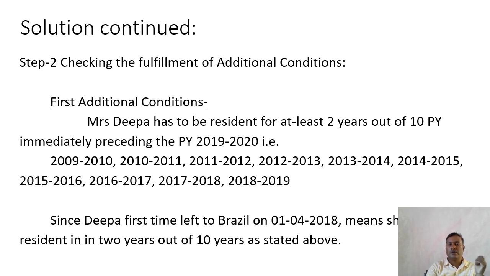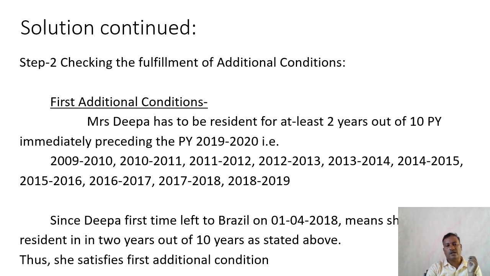Since Deepa first time left to Brazil in 2018, it means she was there in India for the prior years and she is a resident for 2 years out of the 10 stated years. Thus she satisfies the first additional condition.